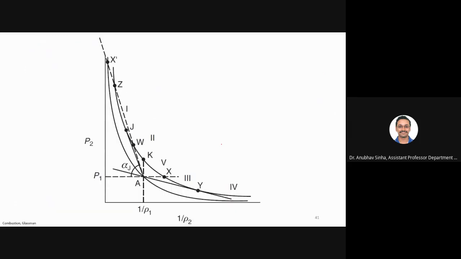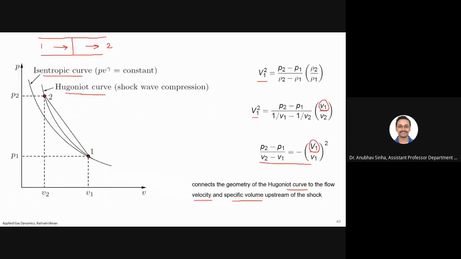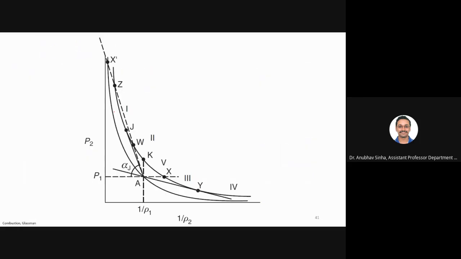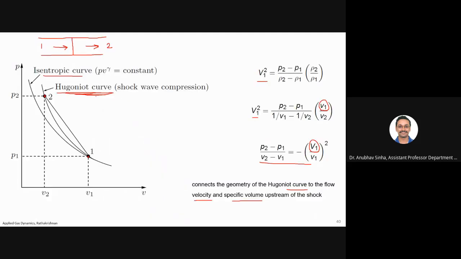Is this clear? Any questions up to here? Okay, I'm assuming that this is clear to everyone. Now, this is an interesting plot. This was a Hugoniot curve showing a shock wave. So, we are interested in flow properties across a shock.